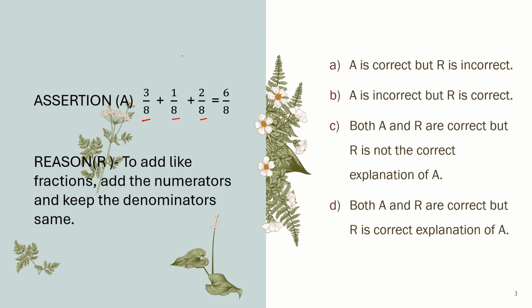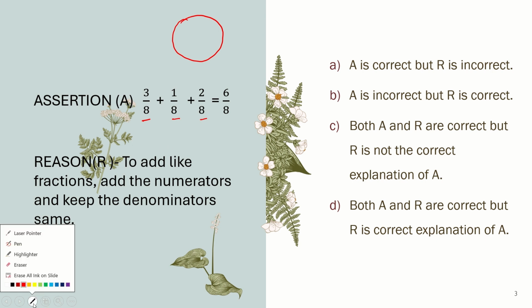Now 3 by 8, how will I represent it? What is the meaning of 3 by 8? It means I have 8 equal parts. I'm going to divide this whole piece into 8 equal parts. I have this round piece. I will divide it into 8 equal parts like this plus sign,